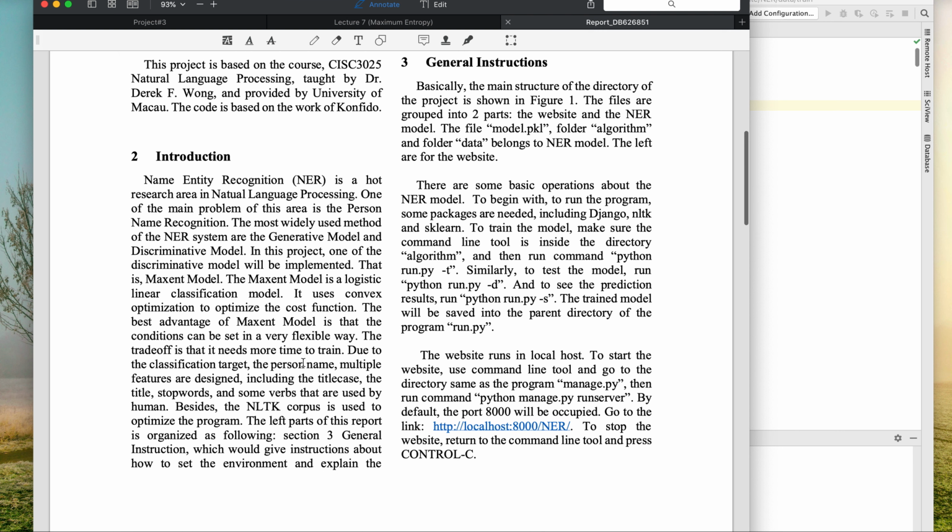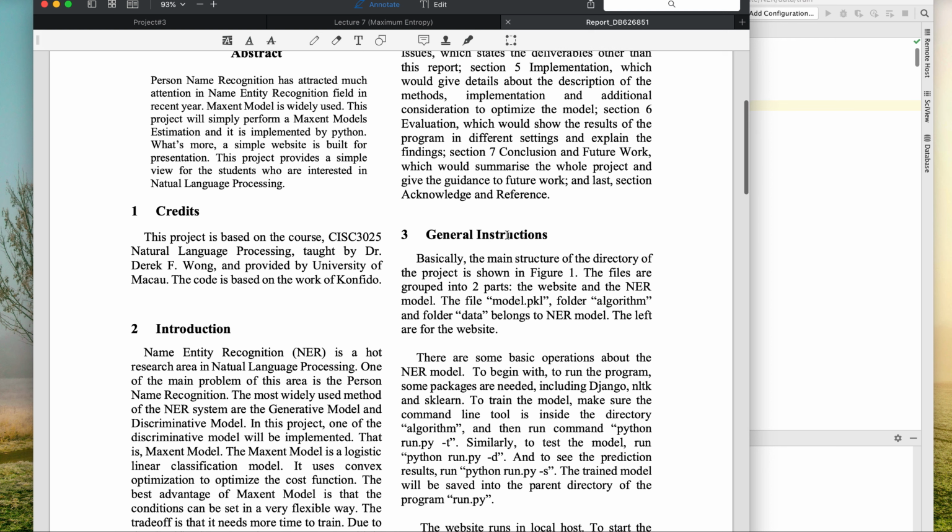Next, we will use the maximum entropy model to do the classification task. So we need to design the features, and we will use features like title case, or the person's name, and some others I will show after.